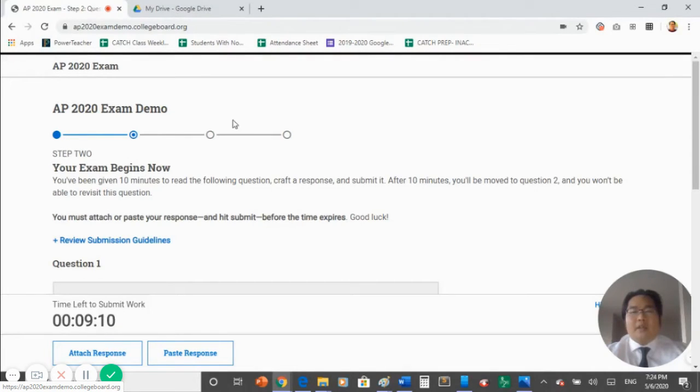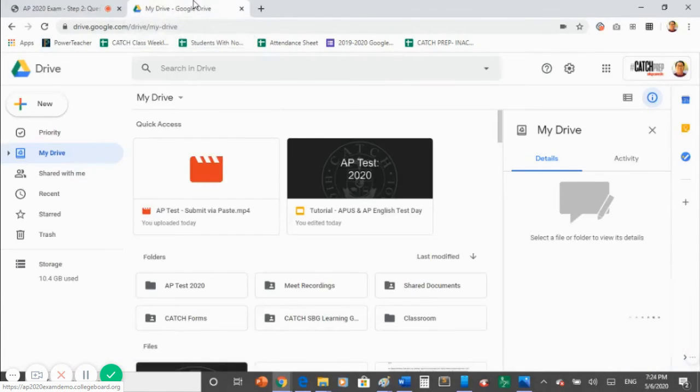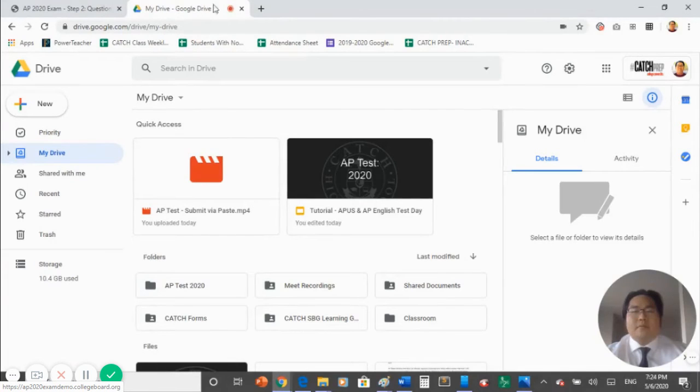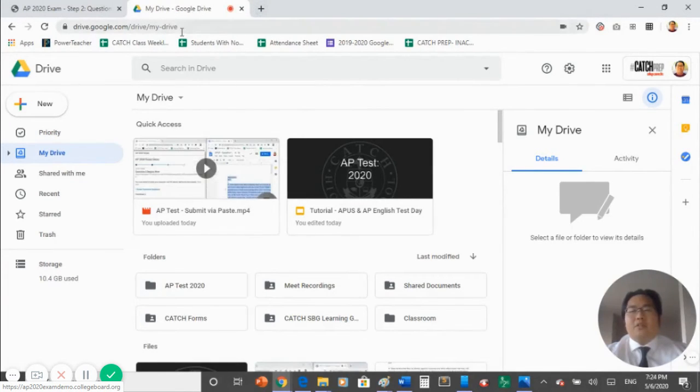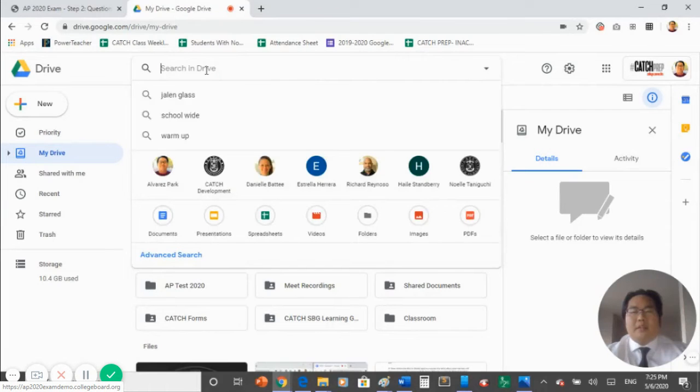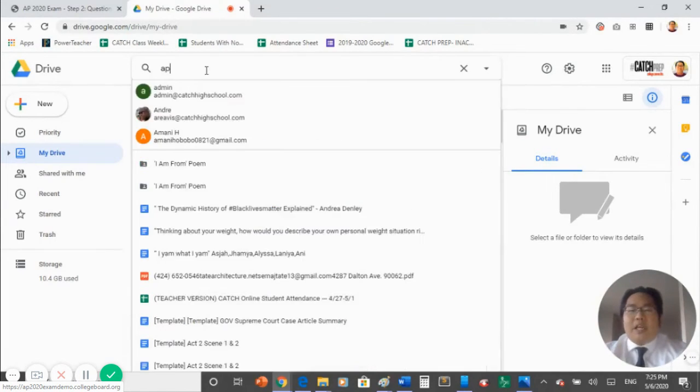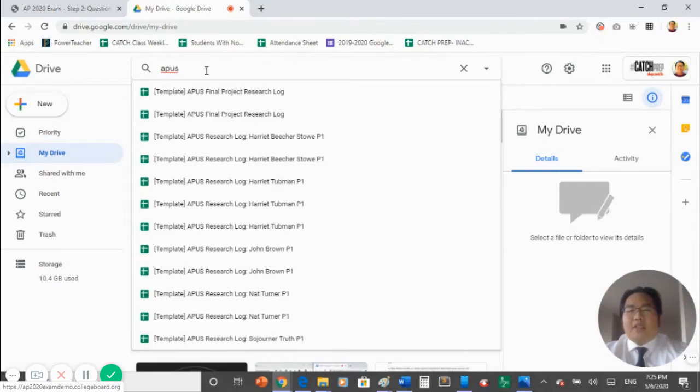While you are waiting, log in to your Google Drive. Open up a tab, log into your Google Drive. It is time to locate your answer document that you've created beforehand. Inside of your Google Drive, click My Drive, and then go to the search button. In the search, you are going to type in the name of your answer document.